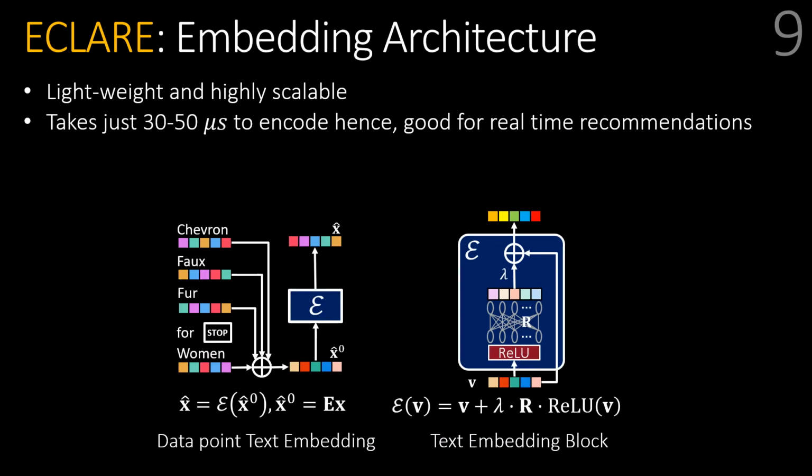Now let us go into further details for each component. ECLARE's lightweight and highly scalable embedding block maps the bag-of-words document vector to a dense low-dimensional representation using a TF-IDF weighted sum of token embeddings, and learns a refinement vector using the frugal text embedding block E. All this can be easily done within 30 to 50 microseconds on a CPU. ECLARE uses shared token embeddings for both documents as well as labels. This has two benefits. First, model size is reduced, and second, it allows tokens to learn from both document and label text.